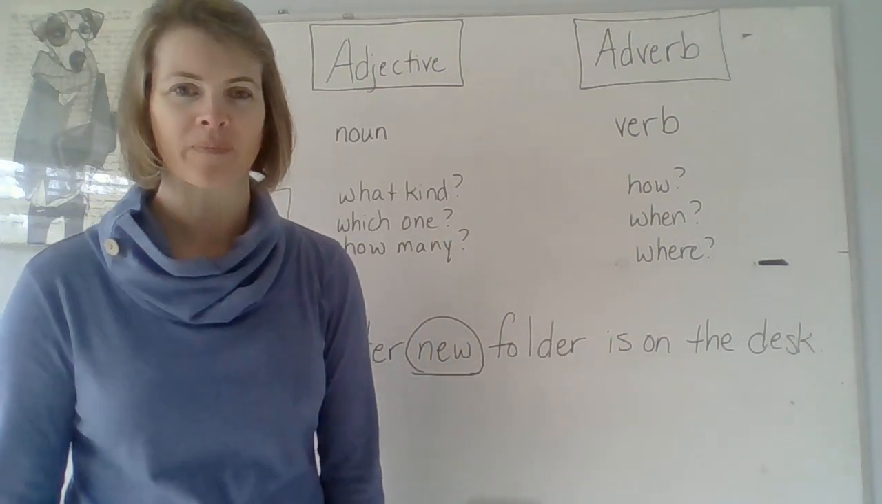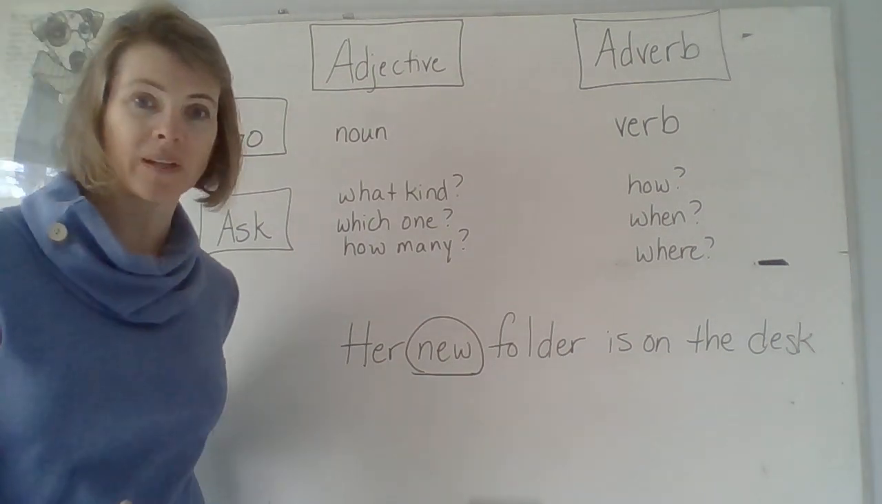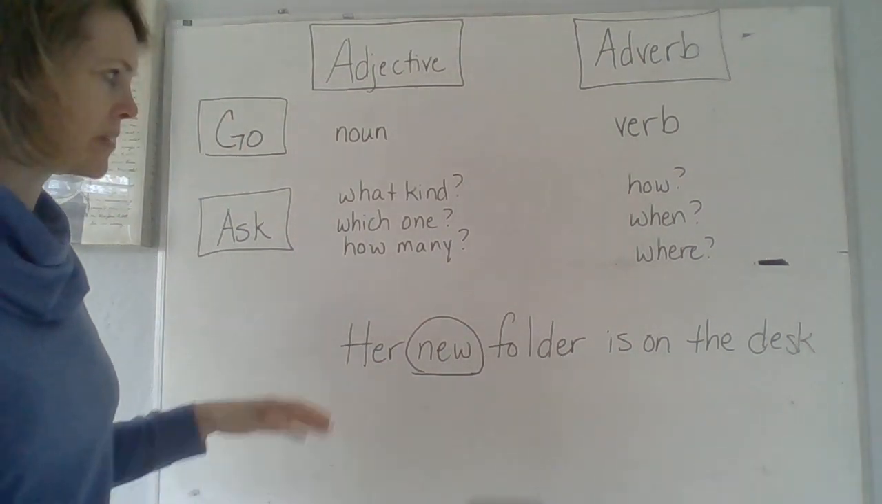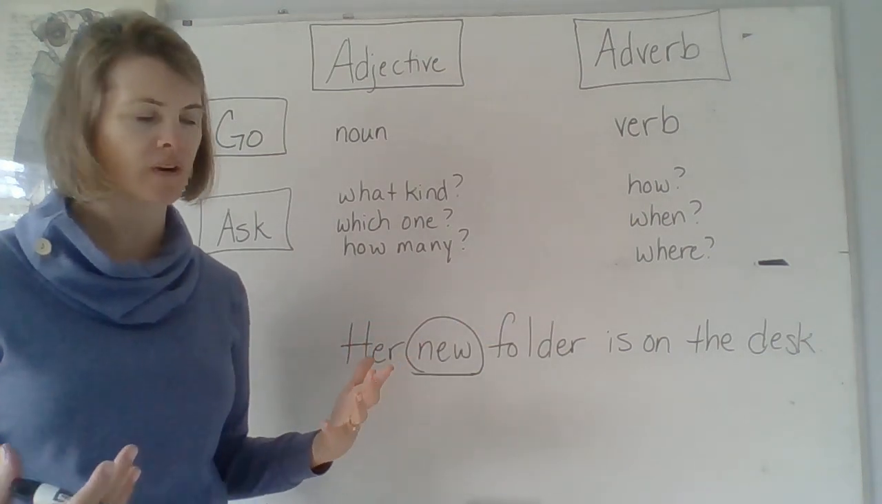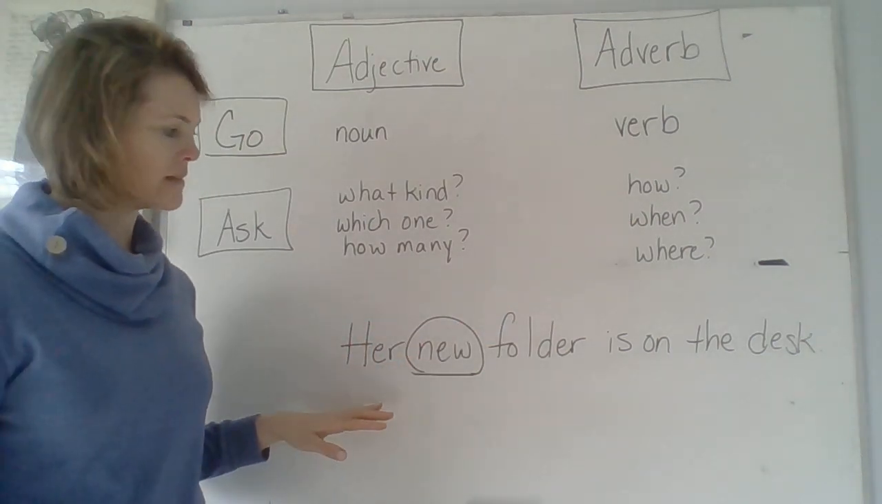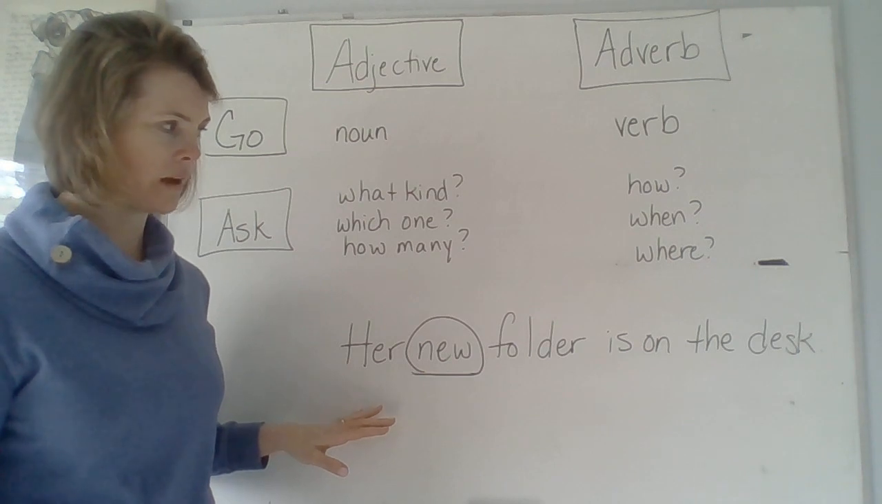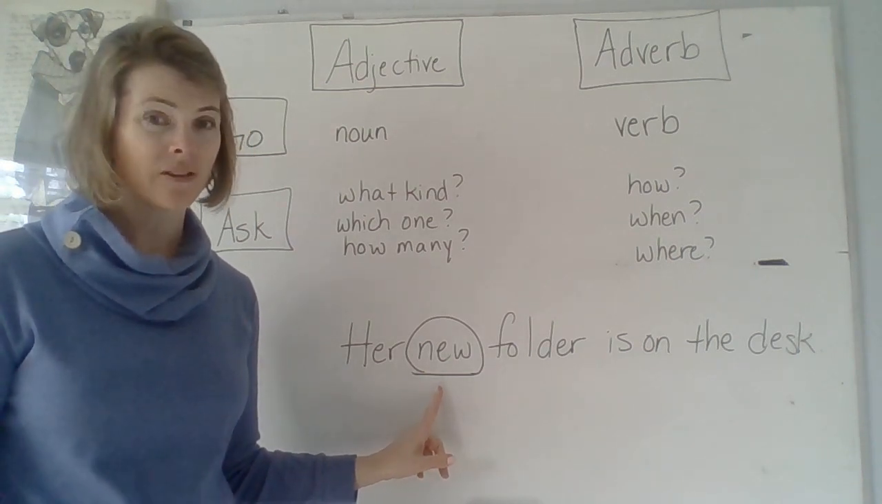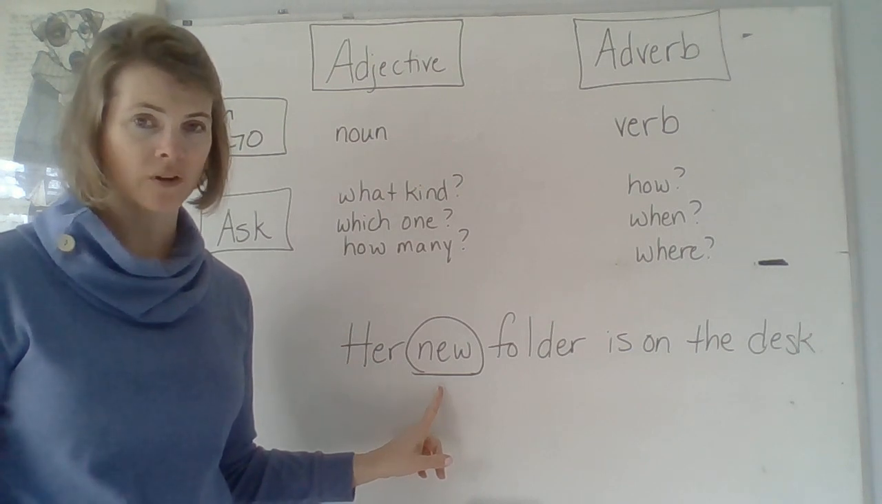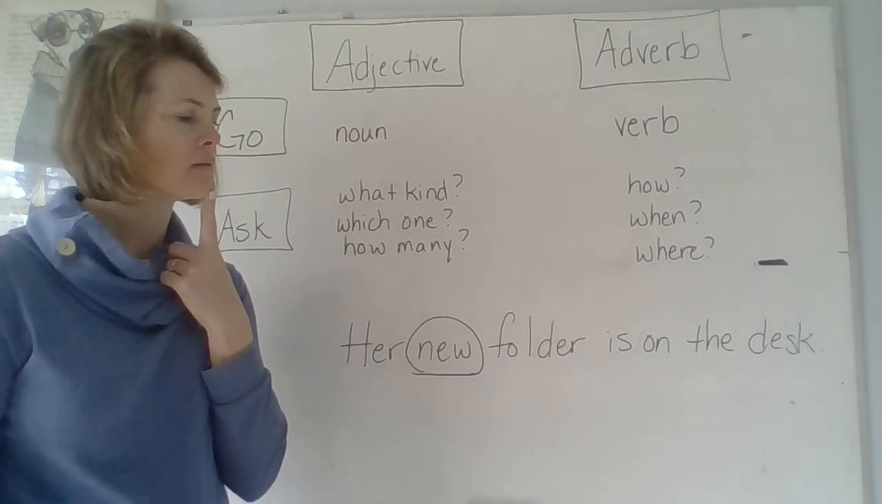That's what. Let's see if we can tell the difference between adjectives and adverbs. Remember, they're going to answer completely different questions. So think about those questions when you're trying to decide. In this sentence, her new folder is on the desk. We've circled this descriptive word. It's either an adjective or an adverb. So let's think about this.